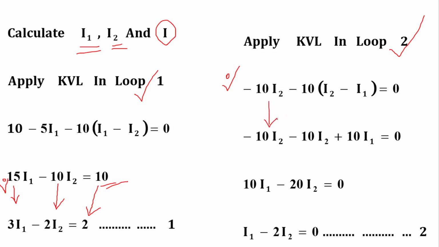So that is minus 10I2 minus 10I2 plus 10I1, which is 10I1 minus 20I2. Taking 10 common, it becomes I1 minus 2I2 equal to 0. So this is our equation number 1 for loop 1, and this is our equation number 2 for loop 2.